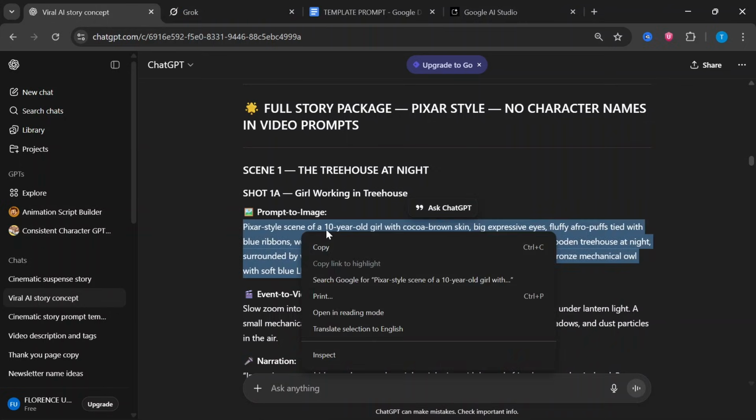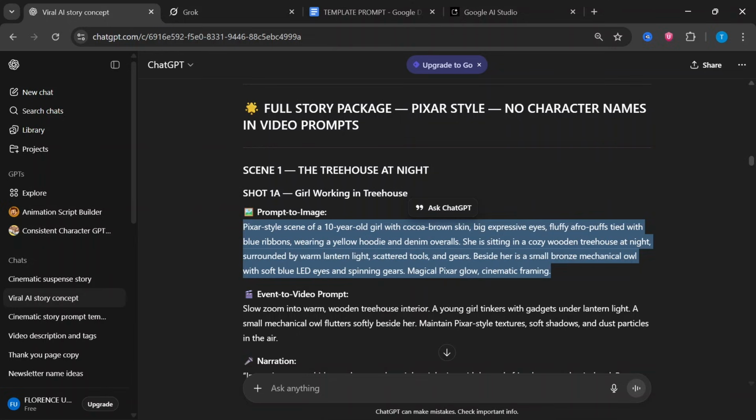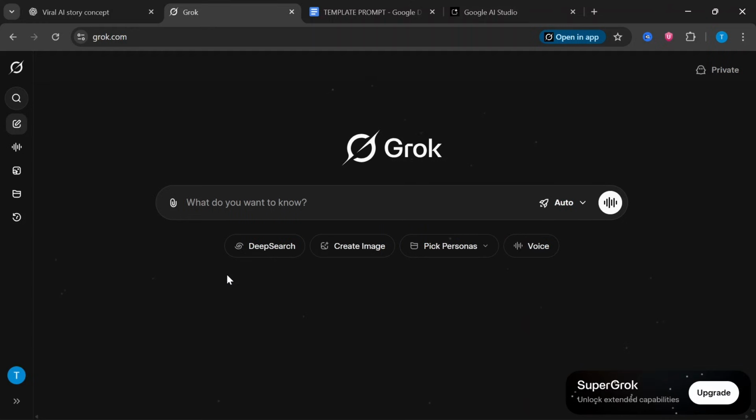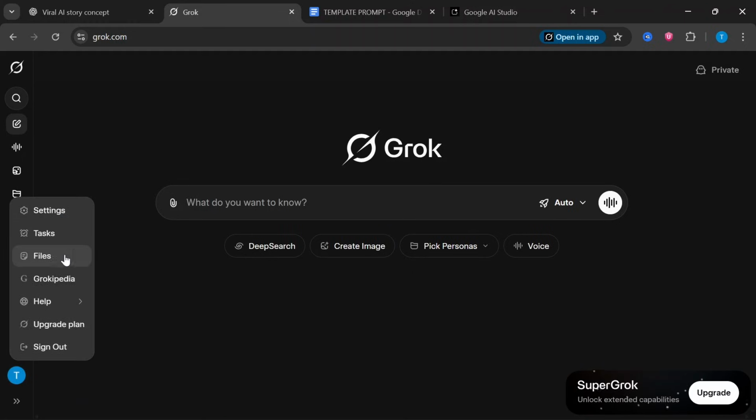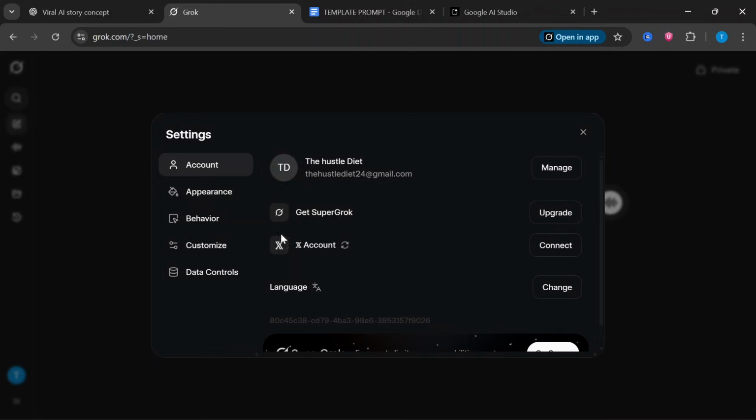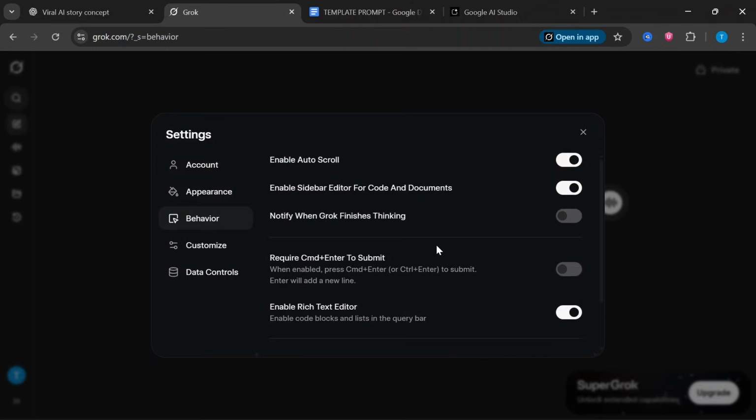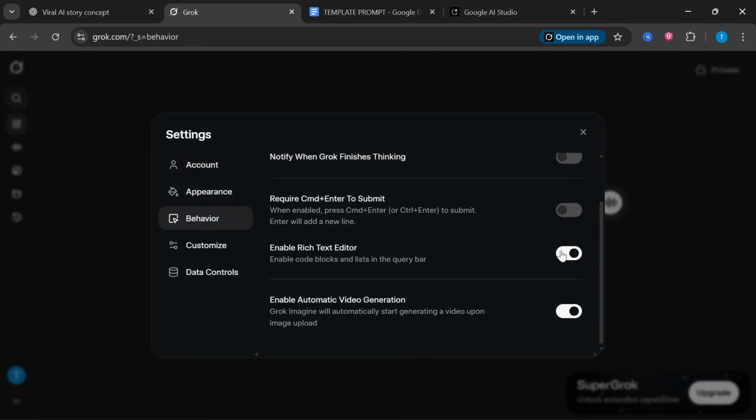So now that ChatGPT has just created our text to image prompt, all we are going to do is copy these prompts, and we are going to be creating our images and animating them using Grok AI. So let's get started. Once we are inside our Grok account, the first thing we are going to do is come here to our profile, select settings, choose behavior, and just scroll down and disable this automatic video generation.